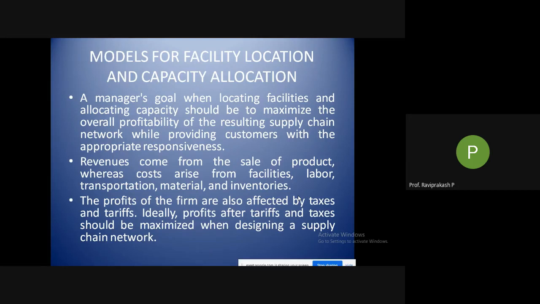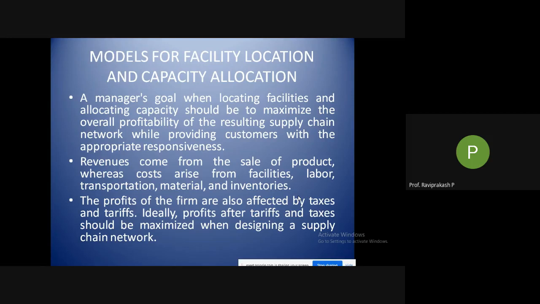Then coming to revenues. Revenues come from the sale of product, whereas cost arises from facilities, labor, transportation, material, and inventories. Revenues in the sense are whatever inflow comes by selling the products. Then we need to take off the costs you have incurred, like the facility cost. I told you the rent, if you are staying in a rented place. Then labor you need to pay. I told you it is fixed for a certain time, then it could be variable.